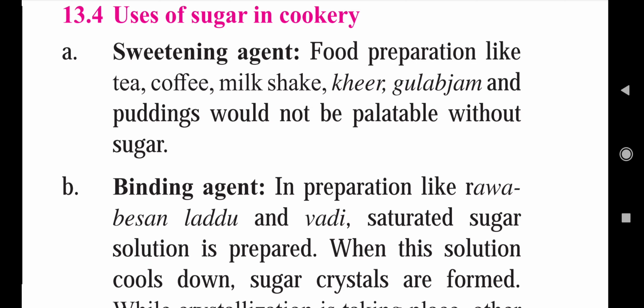If you don't add sugar to kheer or gulab jamun, then you don't want to eat it. So it is very important to add sugar to these products. So the first use of sugar is as a sweetening agent.